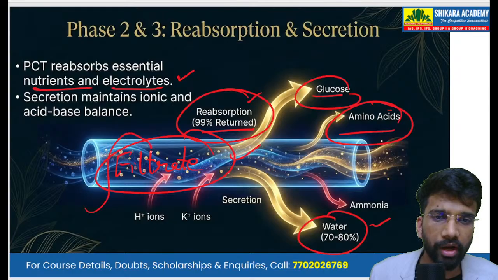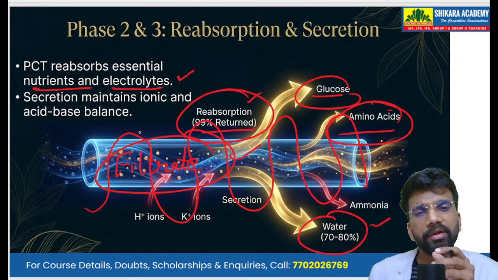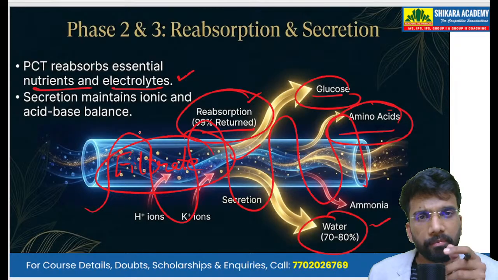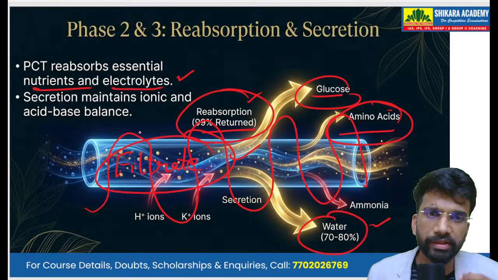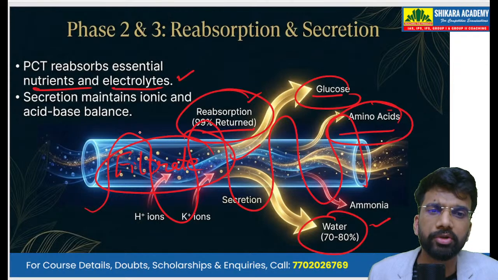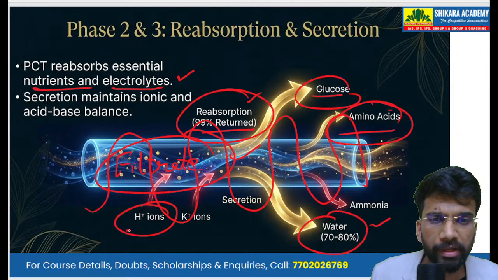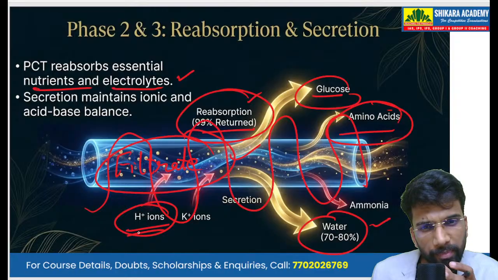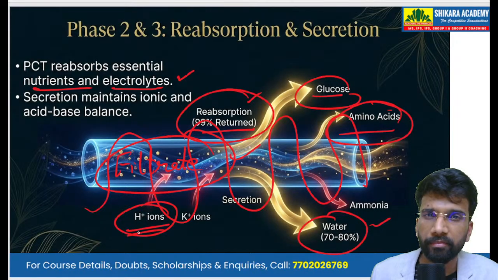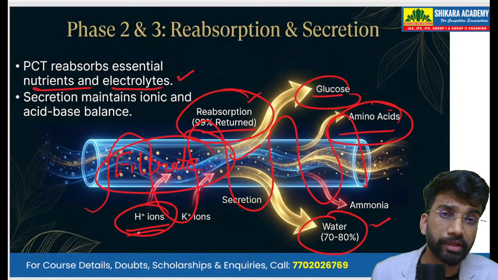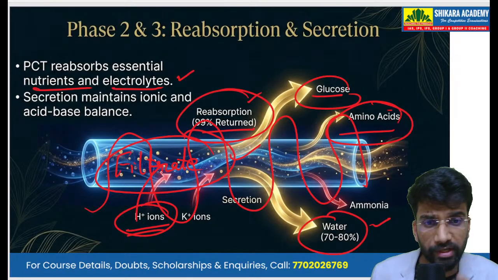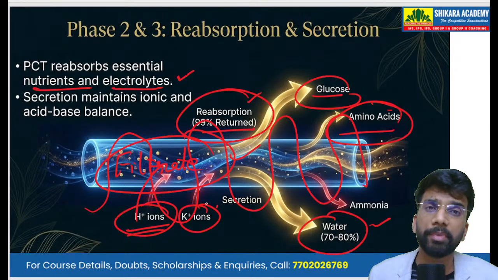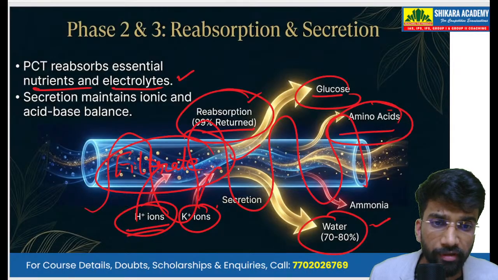So around it we have the blood vessels, and in these blood vessels, by the process of diffusion, most of the stuff is reabsorbed, and some of the excess stuff from the blood is again dumped into the filtrate. Suppose we have excess of H plus ions, that means the blood is acidic. So then these H plus ions are also dumped into the filtrate. A lot of K plus ions, those are also dumped into the filtrate.